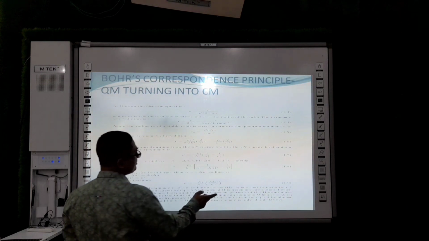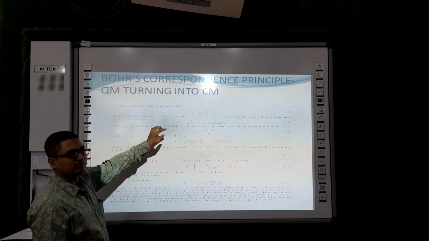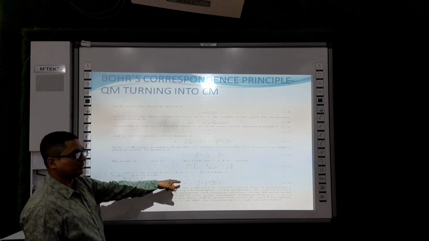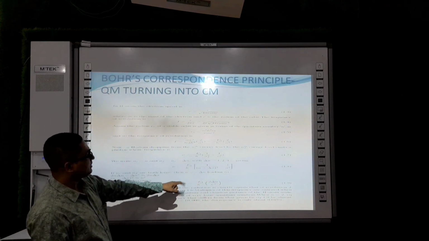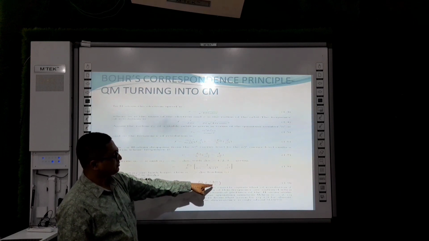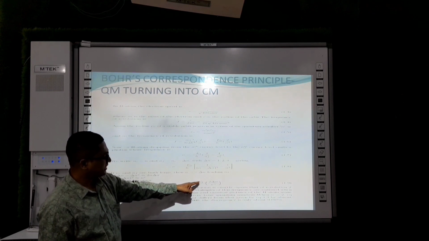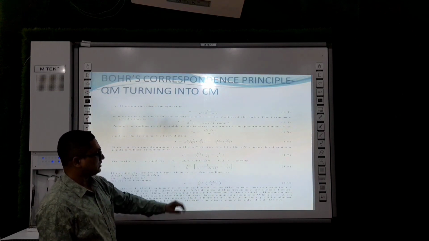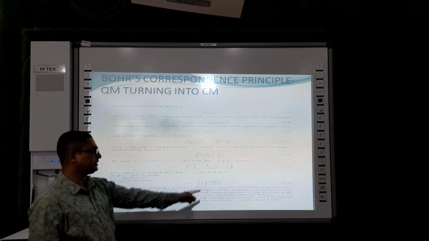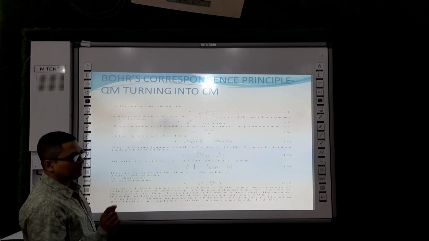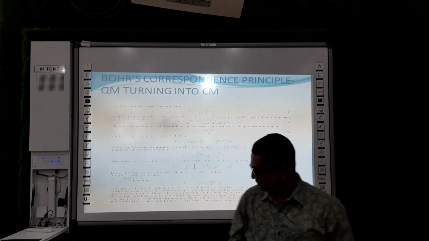We can make a comparison between 1.9 and 1.6. You see here f is representing the classical frequency, and nu is representing the quantum frequency. Now if you put del n equal to 1, only 1, then we can see that this expression and this expression are the same, because del n equal to 1 gives 2 by n cube, and here also 2 by n cube, and similarly e1 by h. So 1.9 and 1.6 are the same, only thing is that we have to put a selection rule, del n equal to 1.